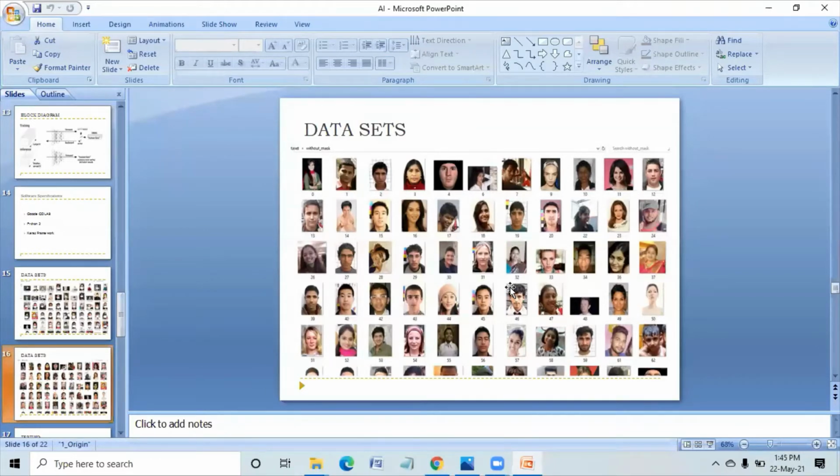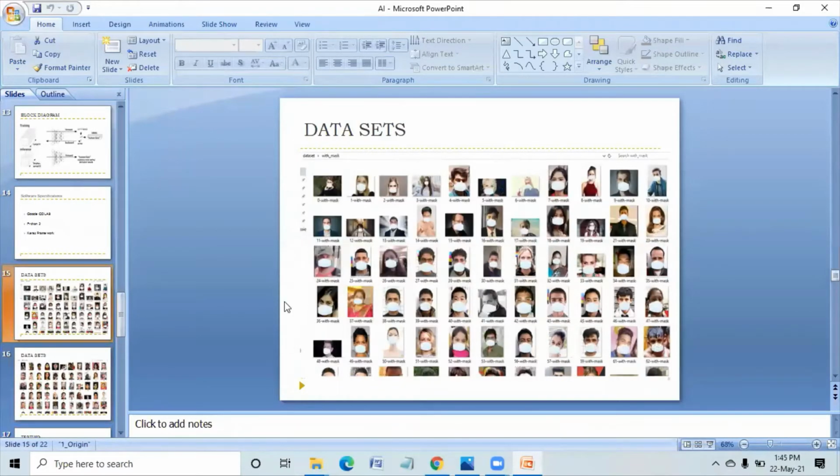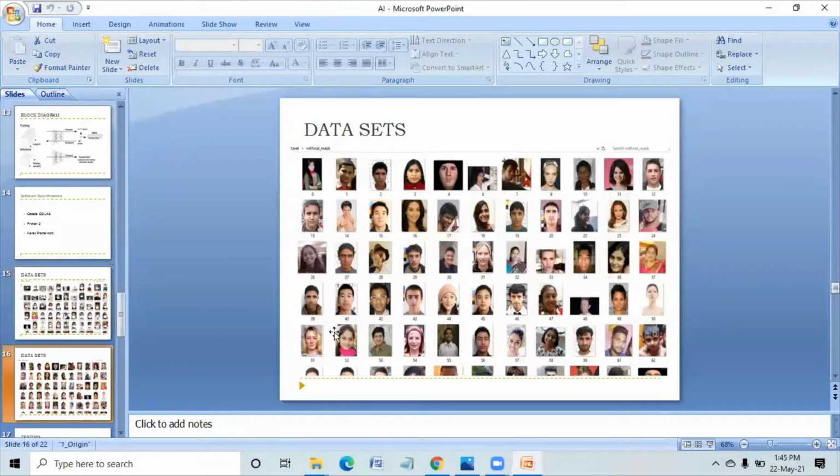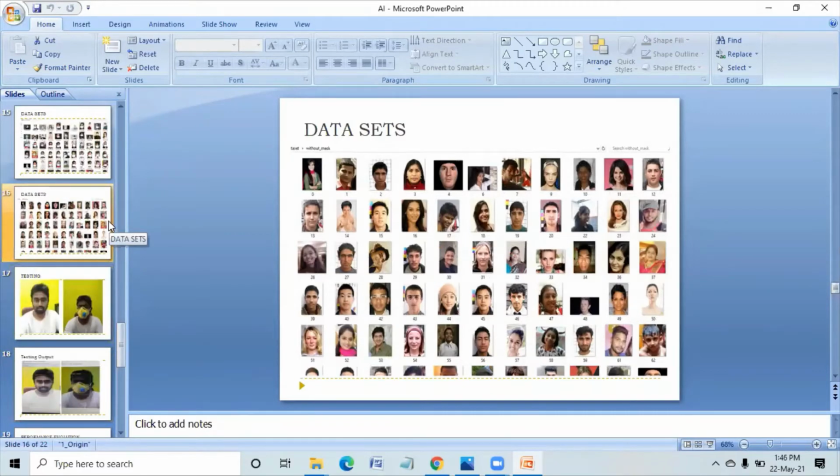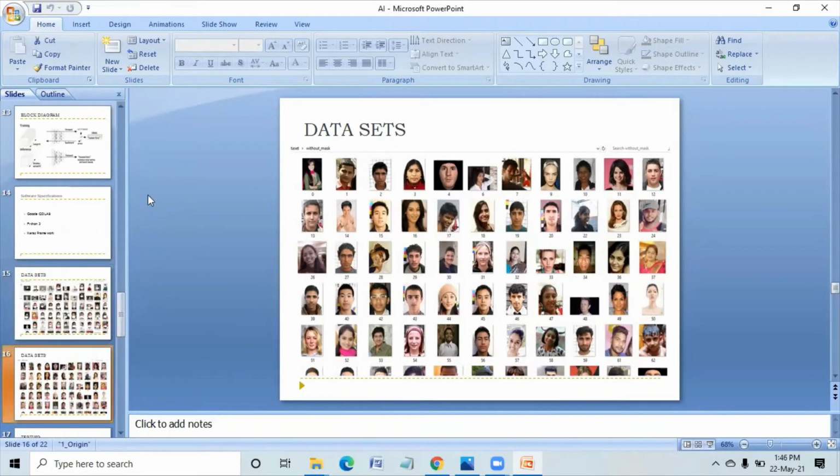After training, whenever you come across any person like this, you have to tell me that the person is not wearing a mask. You have to give me the output like no mask. So I have trained the machine by showing 600 images with mask and 600 images without mask.